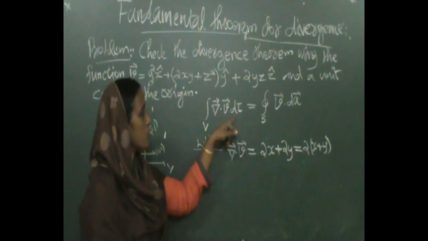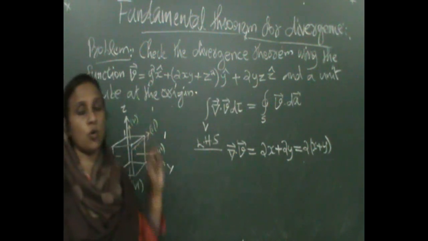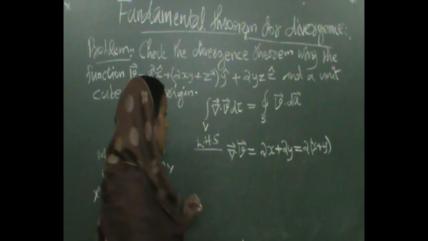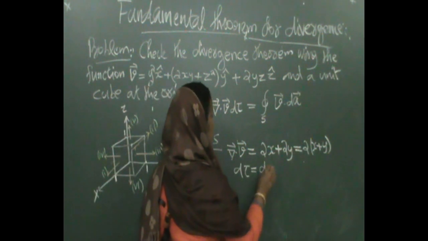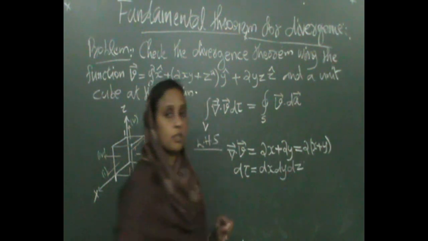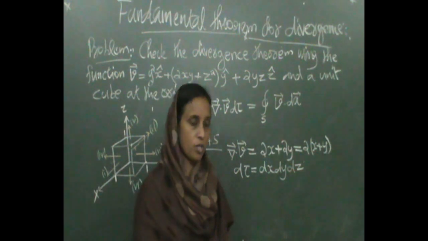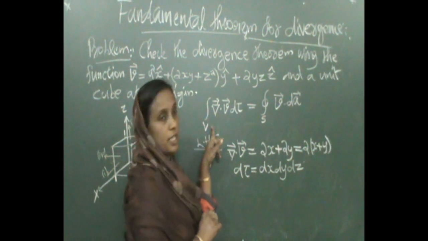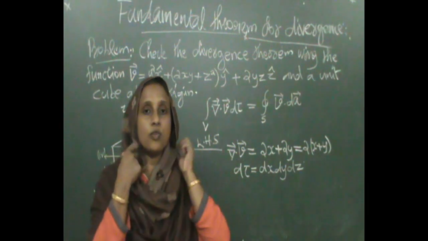Okay, now what about this volume element? It is given that this integration is over a unit cube. So, d tau is given by dx dy dz. This is the volume element in the Cartesian coordinate system. Now, we want to integrate this volume integral. Integral v, we want to find it.